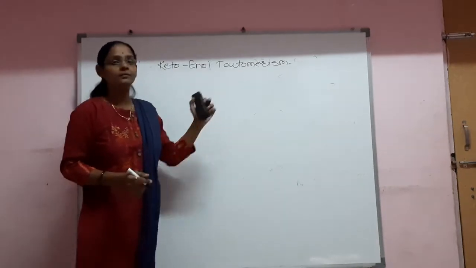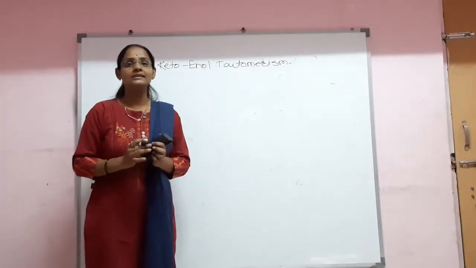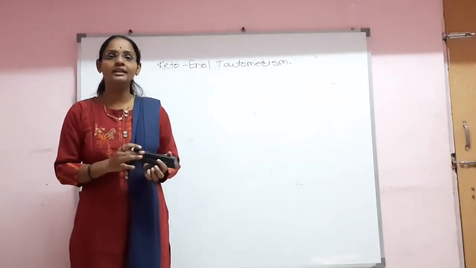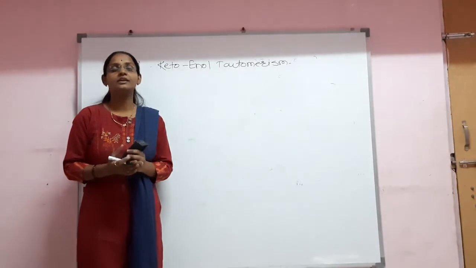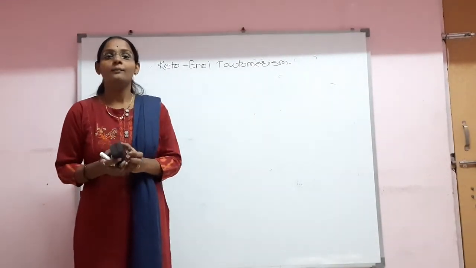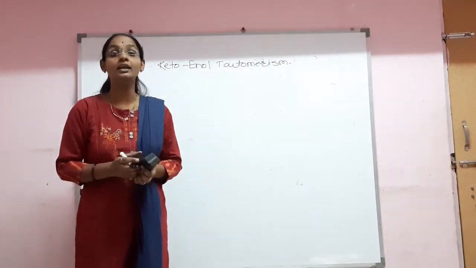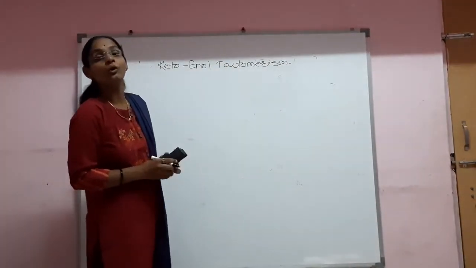So tautomerism is a phenomenon which exists in those compounds having two different forms with different structures but the same formula, and these two different forms can be present simultaneously at an equilibrium state. Hence such a phenomenon is called tautomerism.